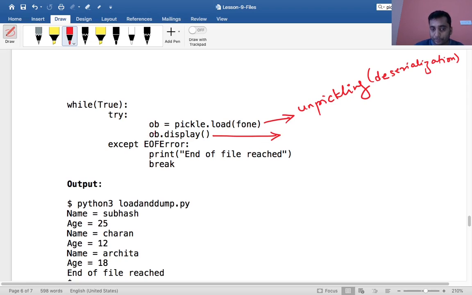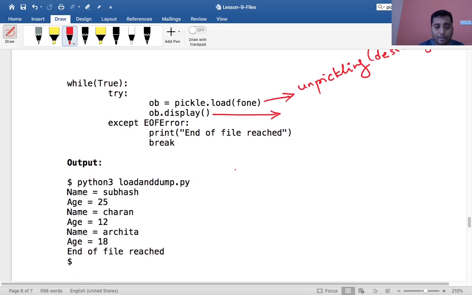Now it keeps reading, and once it reaches the end of the file, there is no more data to be printed. It raises an exception and says EOFError, end of file reached, right. So after reading all three objects, it says end of file reached, and meanwhile the unpickling has happened.